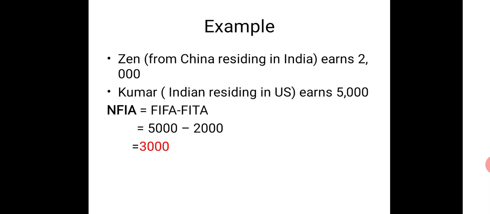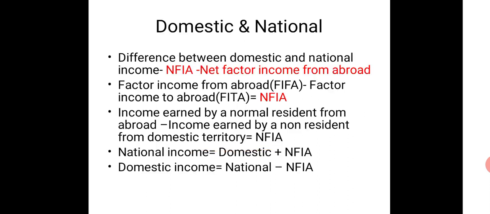The formula: net factor income from abroad is factor income from abroad minus factor income to abroad. So if you have to find national income, we have to add net factor income from abroad. And if we have to find domestic income, that means we have to deduct net factor income from abroad. Clear? Moving over to the next, this is a pictorial representation of how domestic and national works. Right, we will come to it.